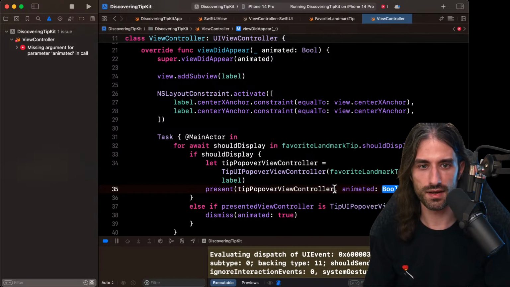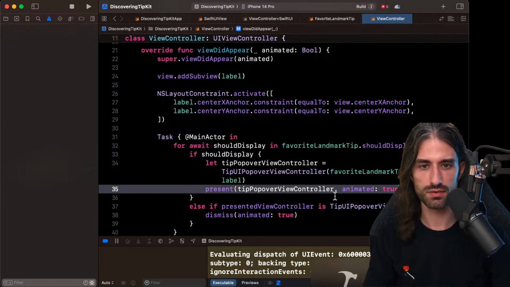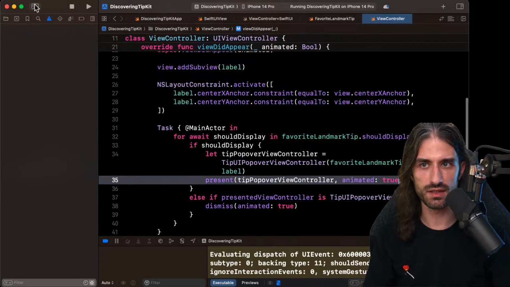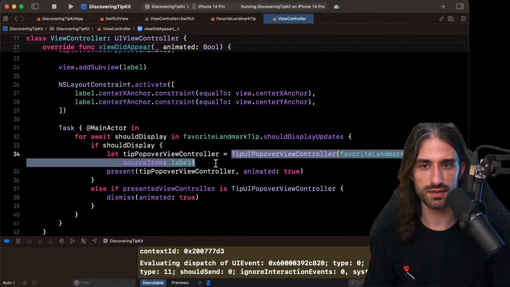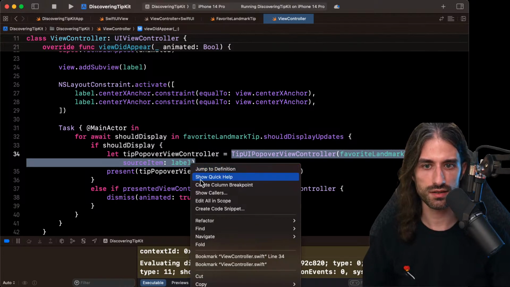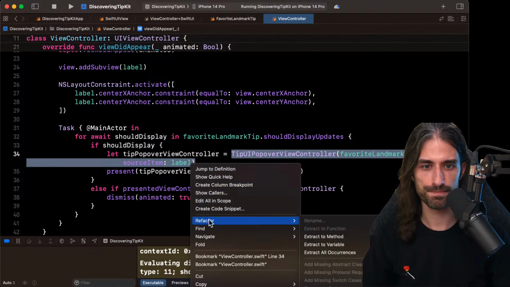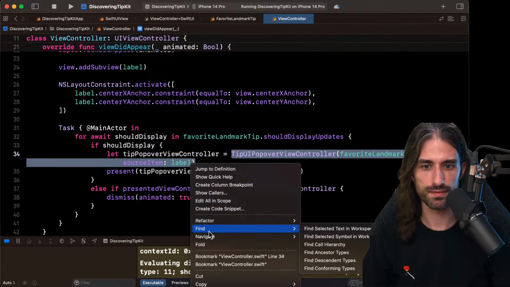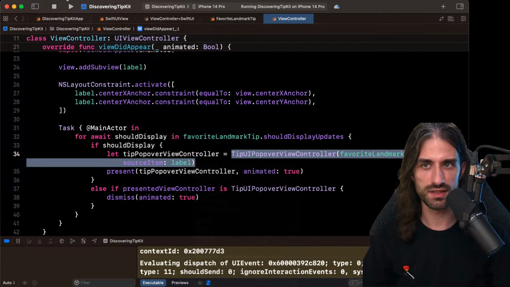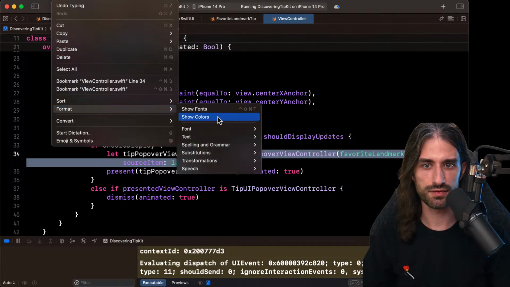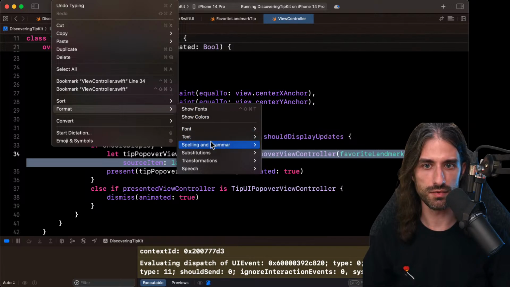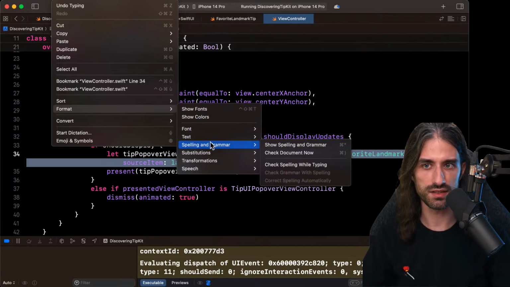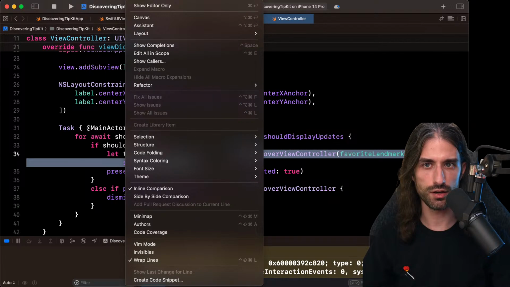Animated true. Okay, it builds. So now if I look at this call here, or maybe it's in edit, format. No, this is more about formatting text. Editor maybe.